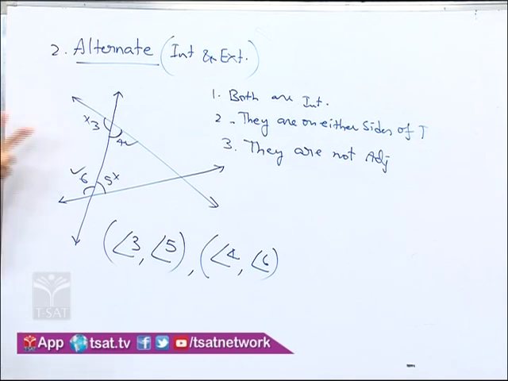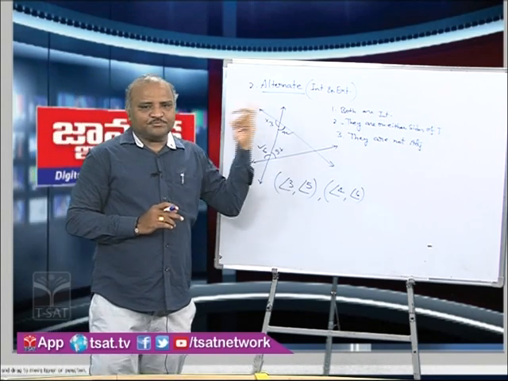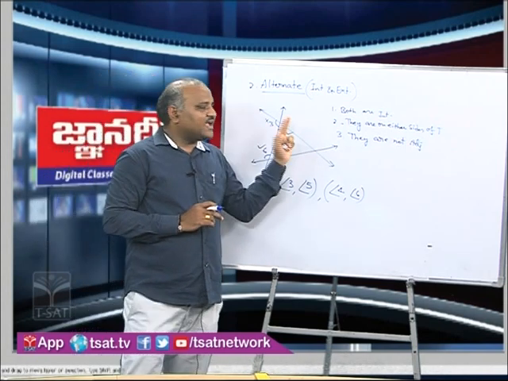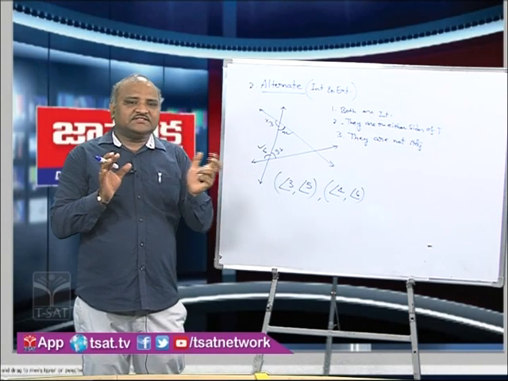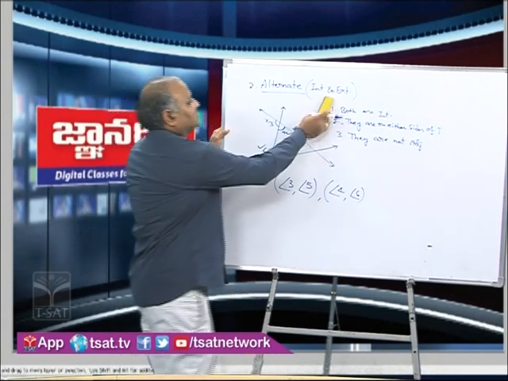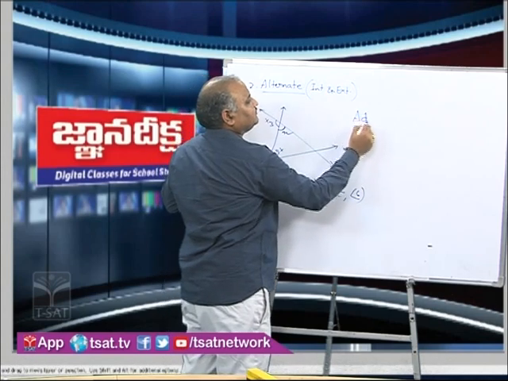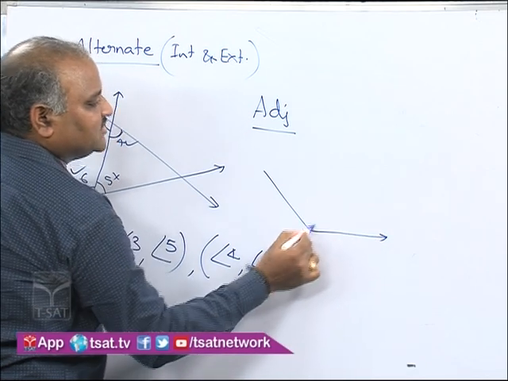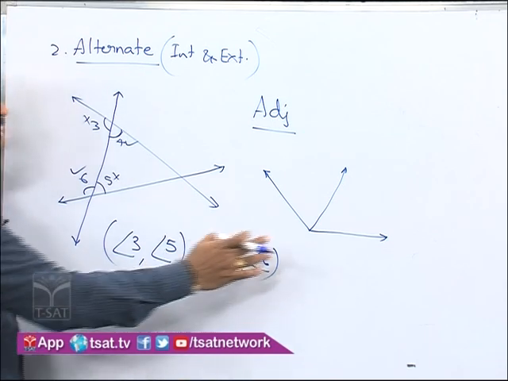And here, while discussing these conditions in corresponding angles or in alternate angles, we mentioned that the angles must not be adjacent. First, what is meant by adjacent angles? Let us see one small concept, adjacent angles. Adjacent angles generally we can have like this. You see this picture carefully.